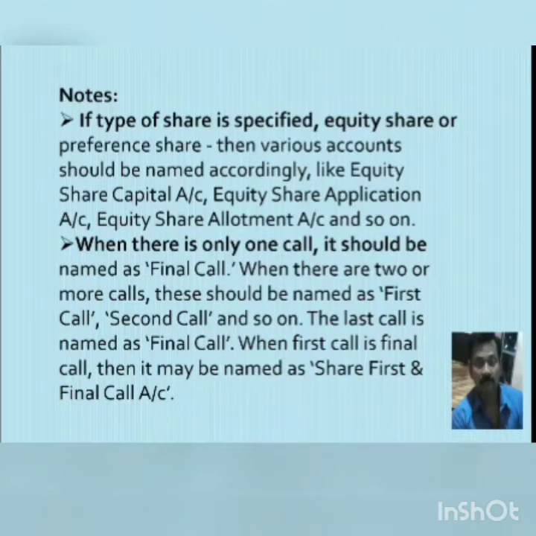What it means, suppose the name of the share is given, whether it is an equity share or preference share, then you have to give the name during every call. When there is only one call, it should be named as final call. When there are two or more calls, these should be named as first call, second call, and so on, and the last call is named as final call. When first call is final call, then it may be named as share first and final calls. So this I have already explained to you during the entry.